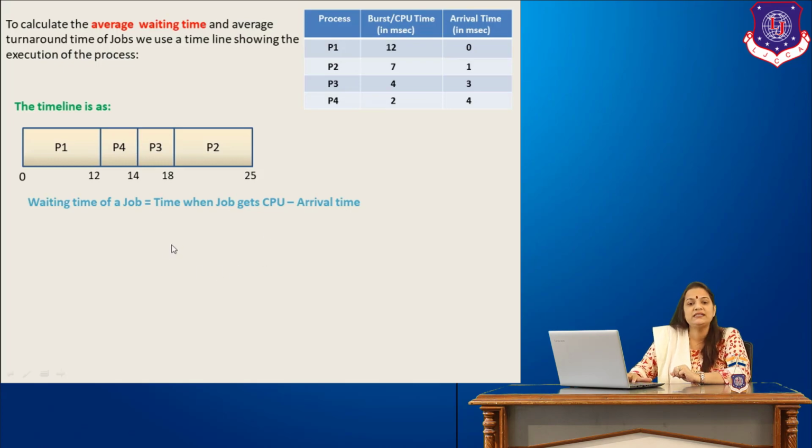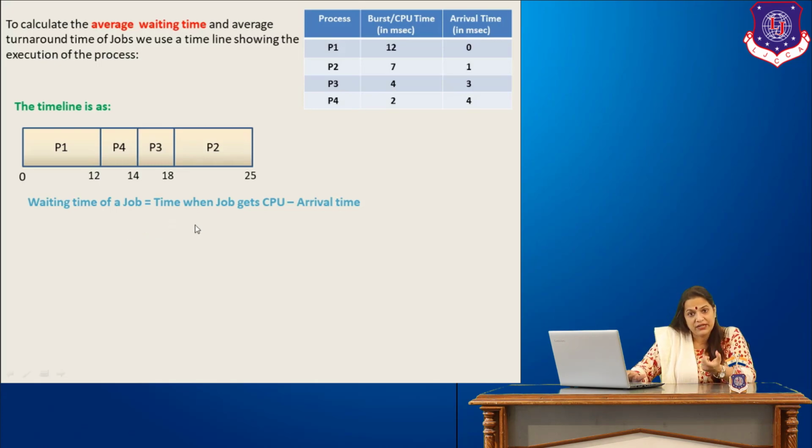Now what is the waiting time of a job? As the name itself suggests, it is waiting for something. What is it waiting for? It is waiting for the resource, and the resource over here is the CPU. So the waiting time is basically the time required by a job to wait for the CPU, the amount of time a particular job waits to get the CPU, right?